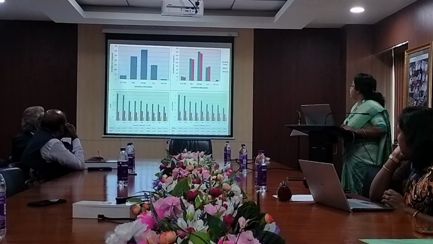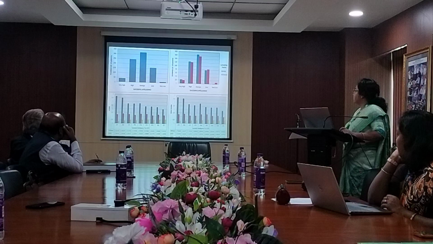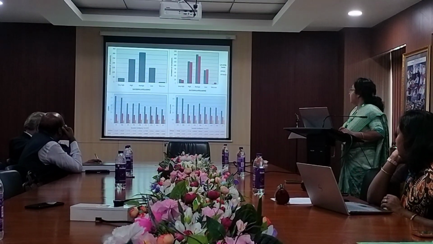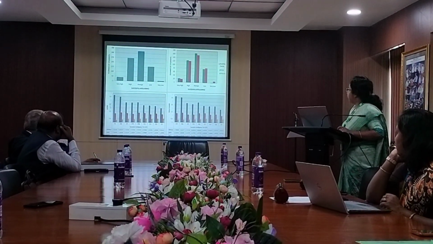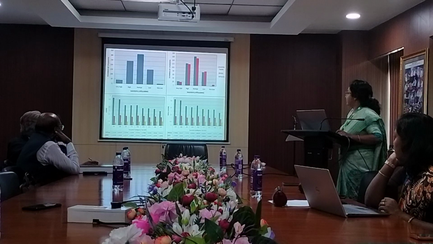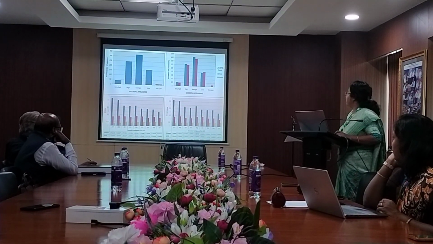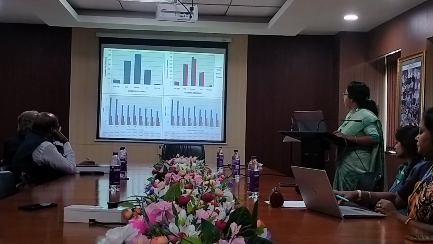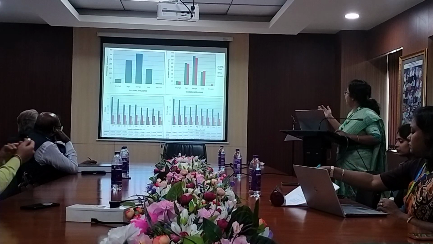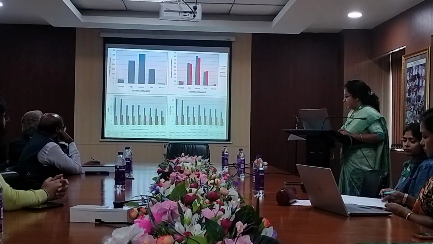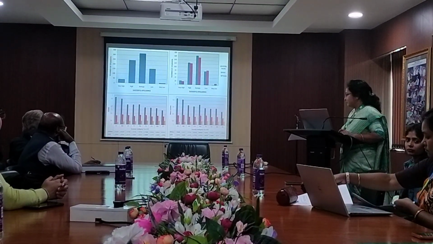Then the second diagram shows the successful intelligence with the number of male and female students. The male achievement is better in very high and average, whereas the female percentage is higher in low and very low. In very low, the male percent is very rare, but females are there also.